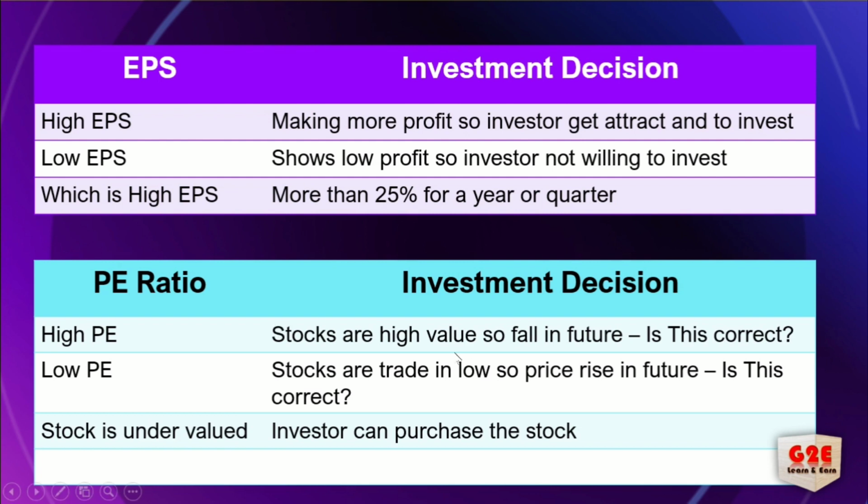So we cannot say the share price will fall. All the investors will think that the share price will move up because growth is available. That's the reason they are investing. So with the help of this PE ratio, you can compare if it is low or high, which means undervalued or overvalued. That's it.